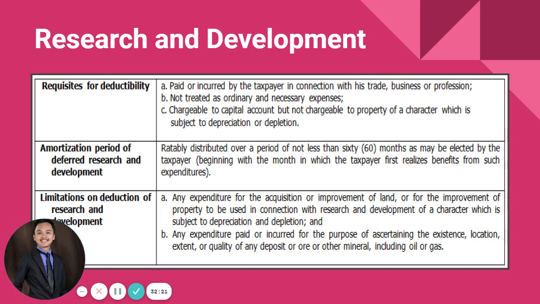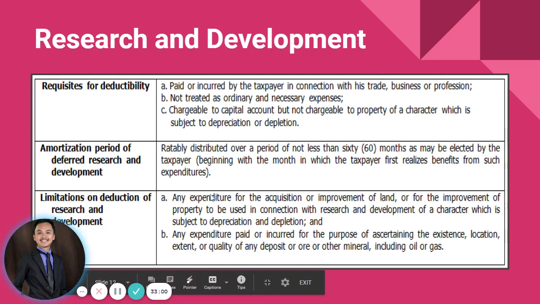Okay? So the amortization of deferred research and development should be made ratably and distributed over a period of not less than 60 months as may be elected by the taxpayer, or that is good for 5 years. Okay? Any research and development can be deferred and can be deducted over 5 years, or monthly amortization, or 12 months per year, beginning with the month in which the taxpayer first realizes benefit from such expenditure.